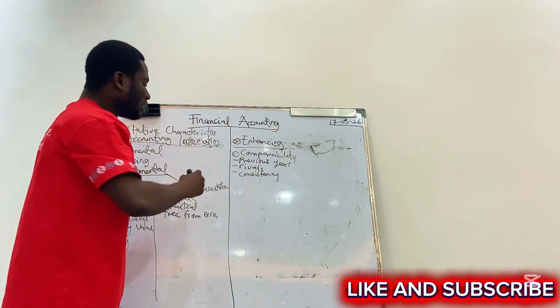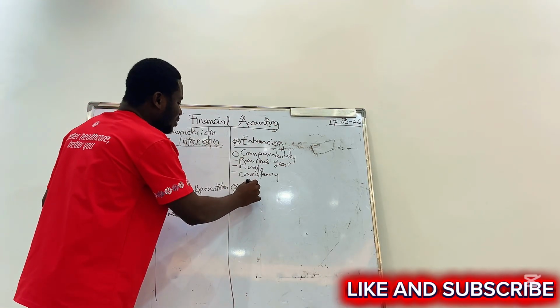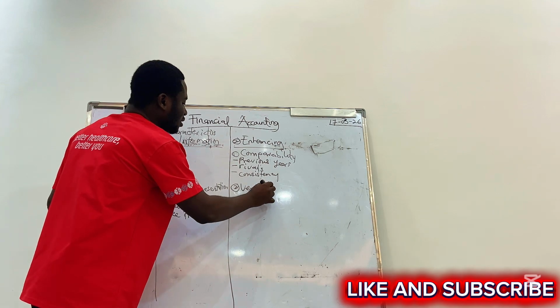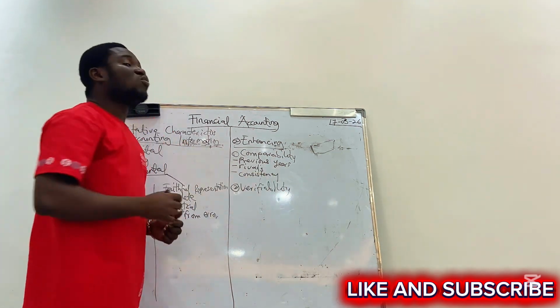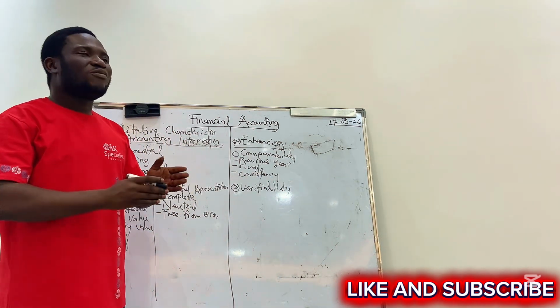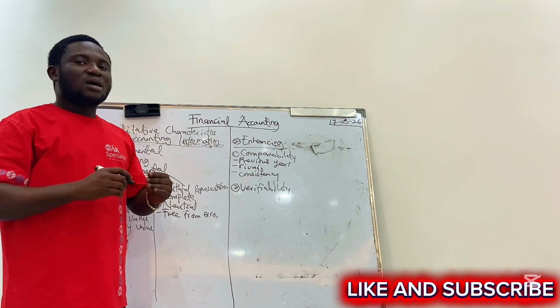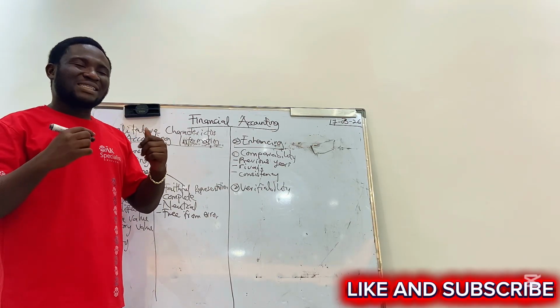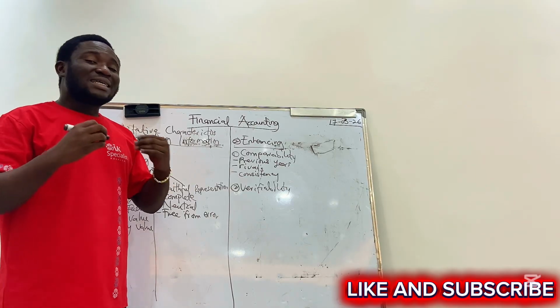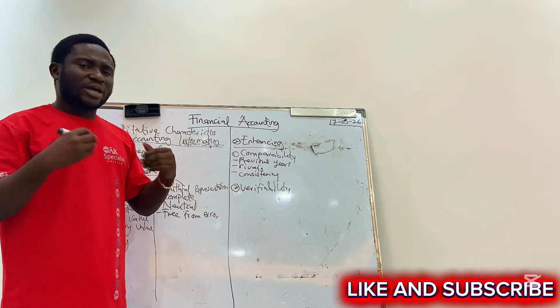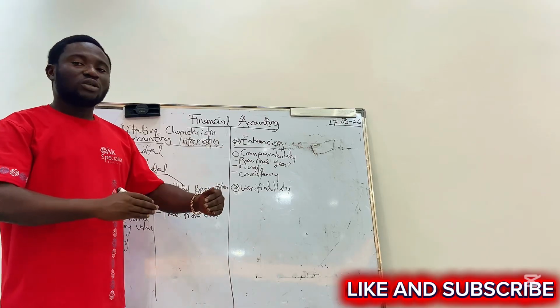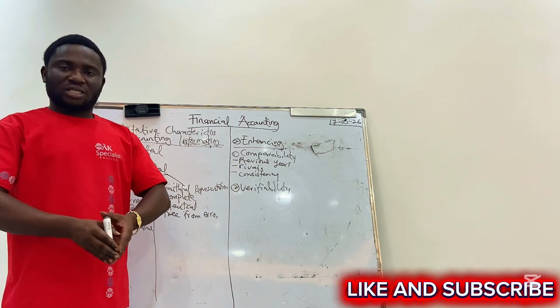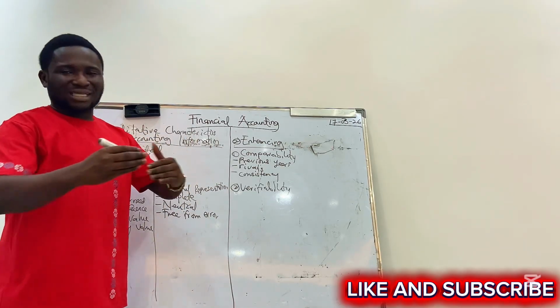Number two, verifiability. That is why in the beginning we started from bookkeeping. Before you see the statement of financial position and the income statement, it started from somewhere. They were classified and grouped. They started from source documents, and you move them to the various accounts.